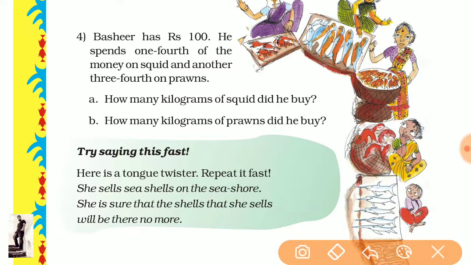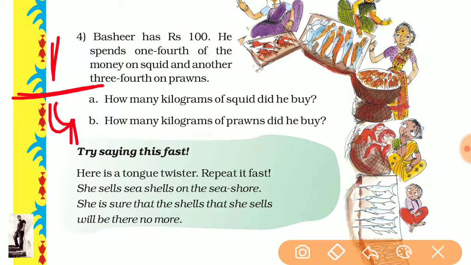Here, Basir has 100 rupees. He spent 1/4 of the money on squid and another 3/4 on prawn. So first of all, we will find the amount of one fourth of 100. One fourth means 1 divided by 4.